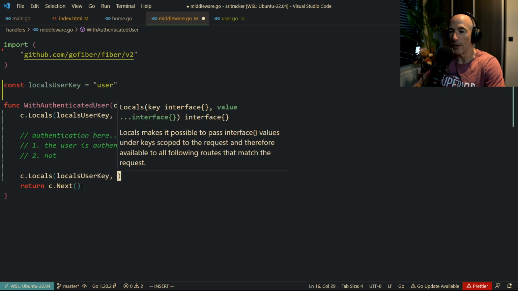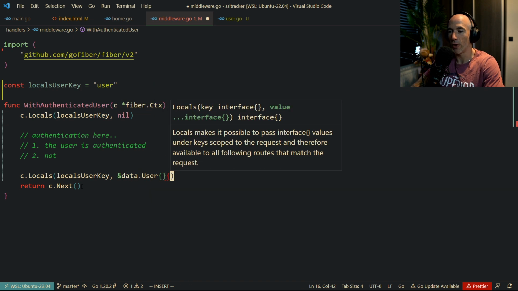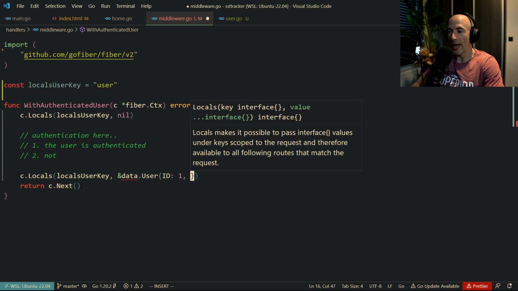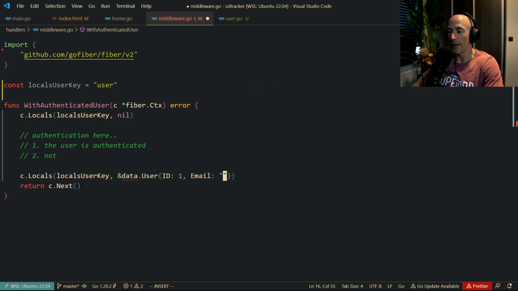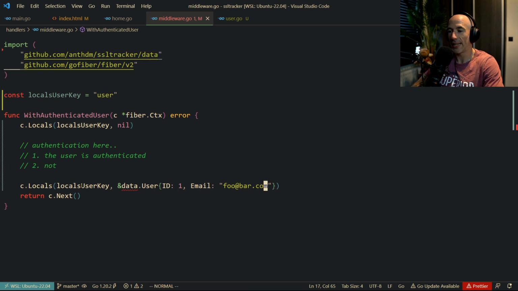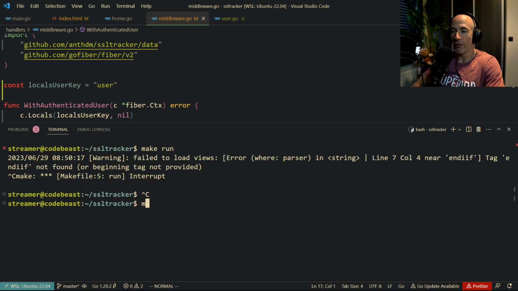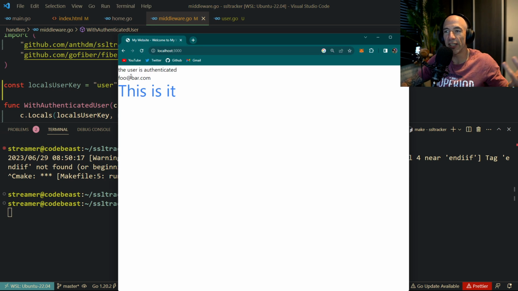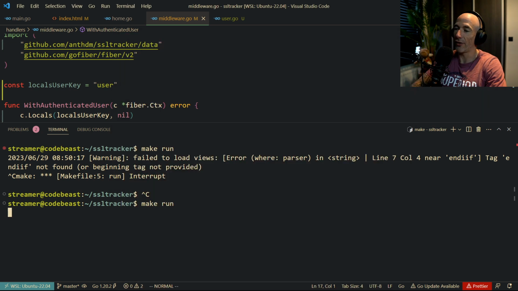We can do C locals and data user, just mock one up. ID is going to be 1. And then we're going to have an email here, which is going to be foo@bar.com, something like that. Save that, right? So if we make run right now, right, and we refresh this thing, we're going to see that the user is authenticated and his email is that. Simple. Cool trick. I like it. I love it. This gives me a lot of dopamine.